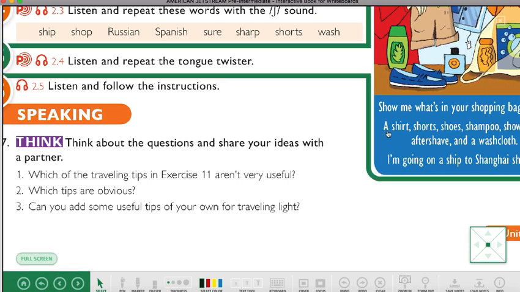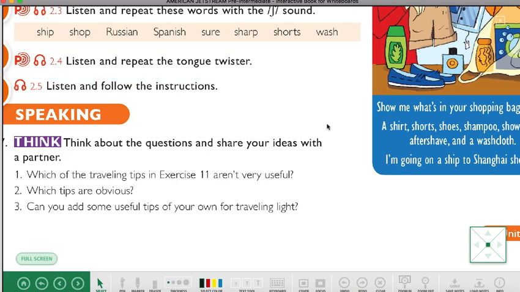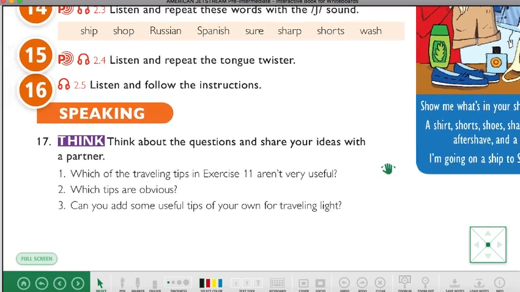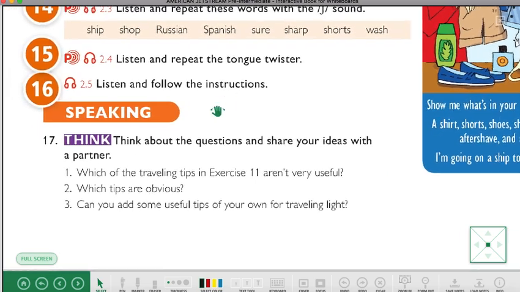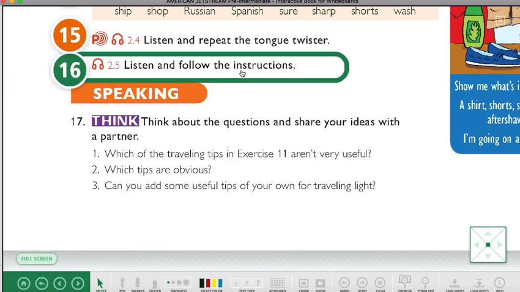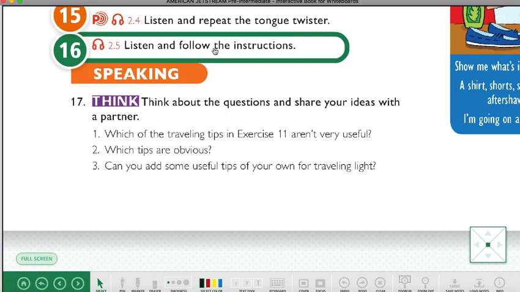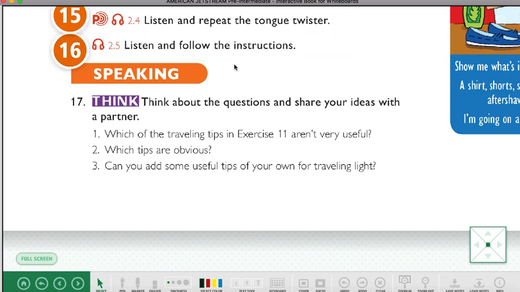This is like Pepe Pecas Pica Papas. This is a tongue twister. You can just listen to the audio and try to memorize it and then say it by yourselves. And this is not going to be done, okay? If you want to listen to it, it is okay, but I am not gonna check it. This is just, the audio says some instructions and you try to follow them. And then finally, think about the questions and share your ideas with a partner.